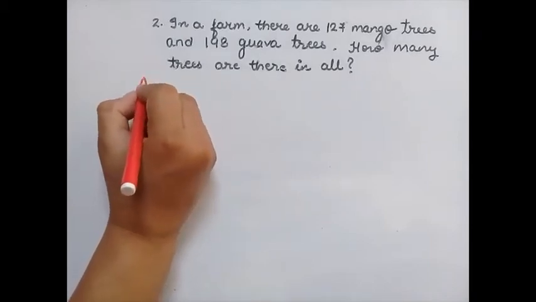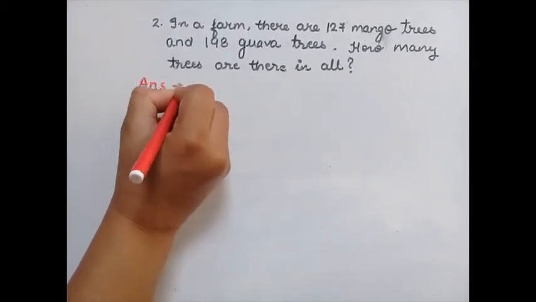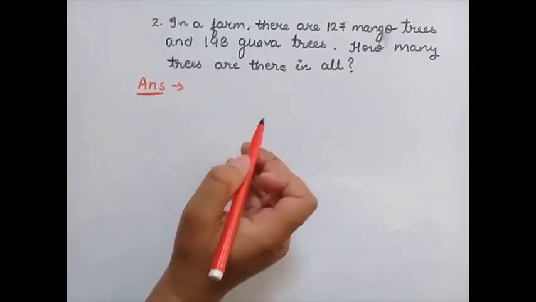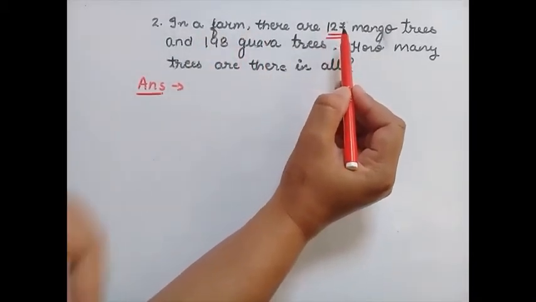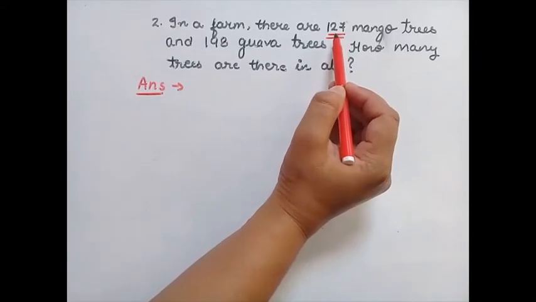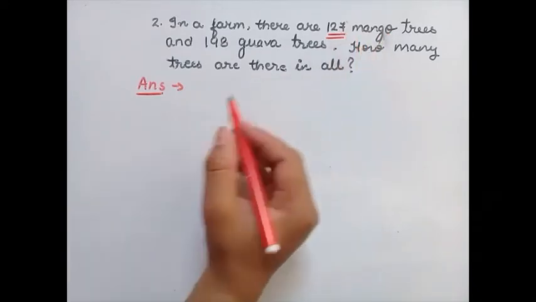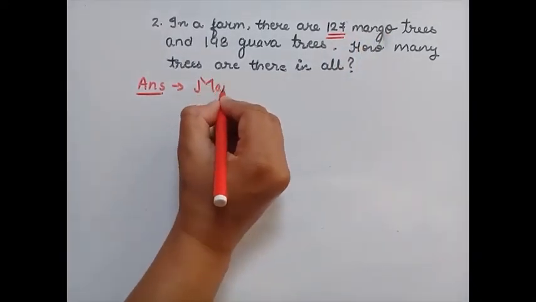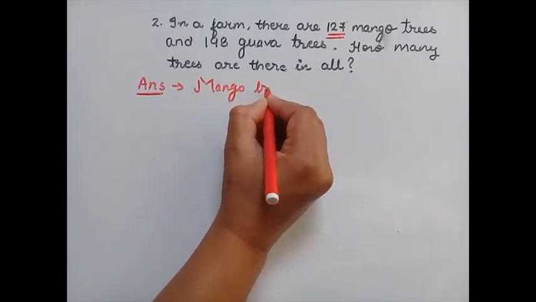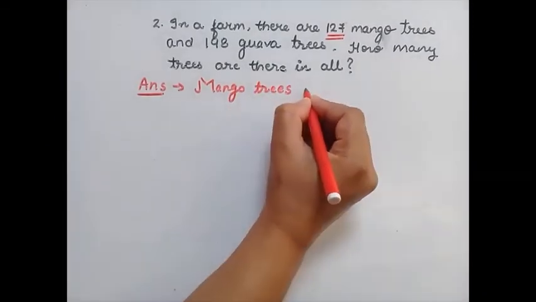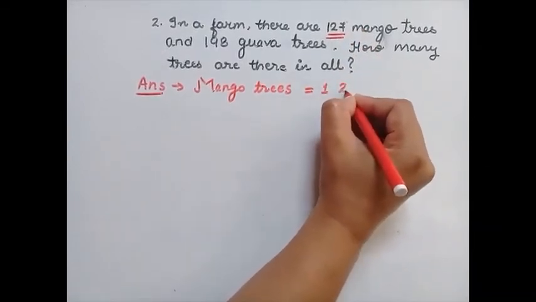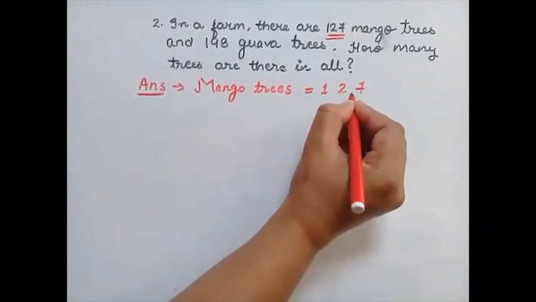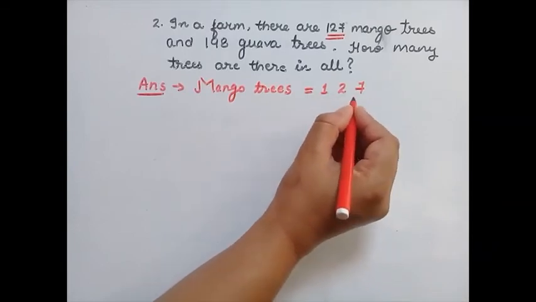So let's start our answer. We have to write the statements also in a short way. So it is a number. So this number is of what? It is mango trees. Okay, so note down only the mango trees. What is given in the question? Mango trees. So how many mango trees are there? It's 127. Give a proper gap in each digit.